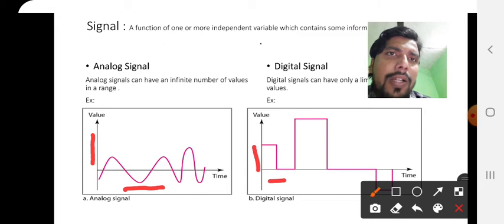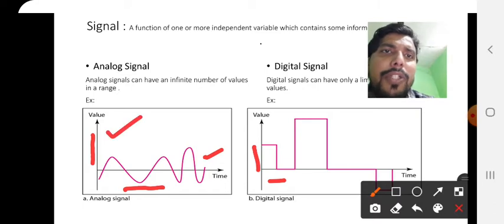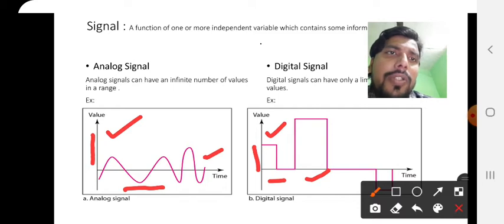So in analog signal, time is continuous as well as amplitude is continuous. But in digital signal, time is discrete and amplitude is also discrete. Means in analog signal, time is continuous and amplitude is continuous, but in digital, time is discrete and amplitude is discrete. Means it has definite value in time and definite value in amplitude, which is known as digital signal or analog signal.